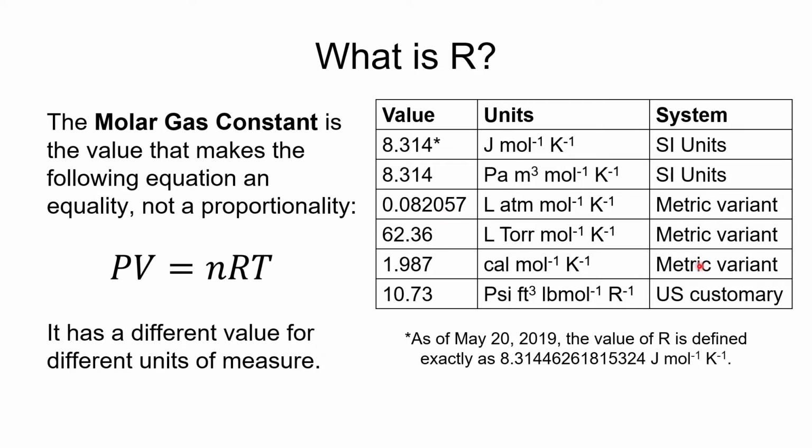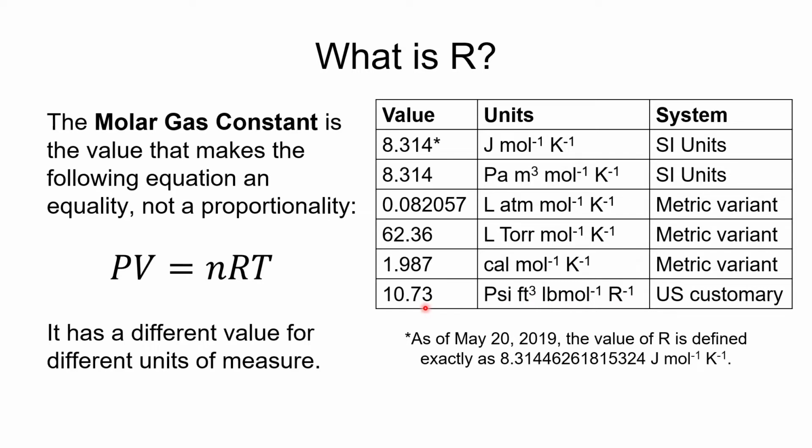What I always liked about this one, and it's hardly ever used anymore, is that the value is so close to 2 that you can use 2 as a first approximation and get pretty close to your answer. And then this one is a U.S. customary unit, and we will not be using this in the class, but it is kind of funny. 10.73 PSI, so pounds per square inch, foot cubed, per pound mole, and then Rankine to the -1. And Rankine is, anyway, this is a really weird unit.